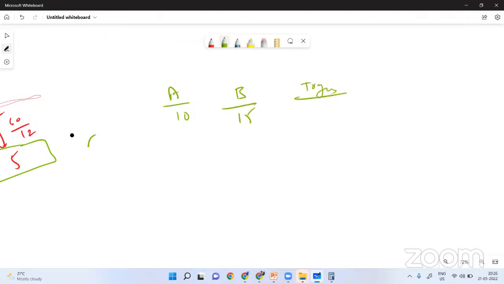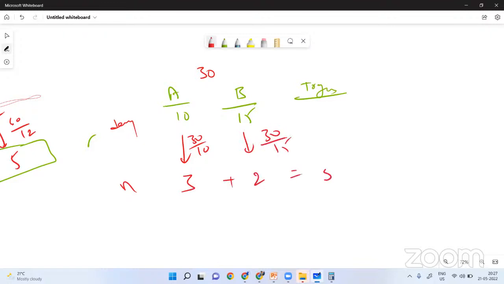In how many days? So what is the LCM of 10 and 15? That is 30. So 30 by 10. Now I'm not writing all the days, per day work or efficiency. I'm just solving directly. So 30 by 15, 15 to, so together they are finishing 5 laddus. So total 30 laddus they can finish in 6 days. So 6 is the answer.